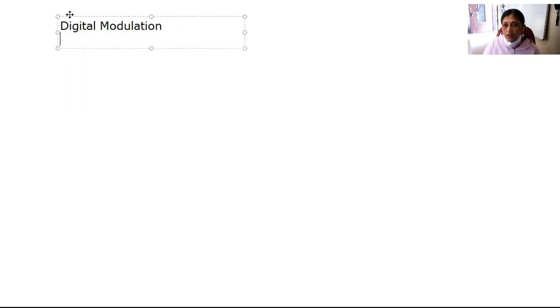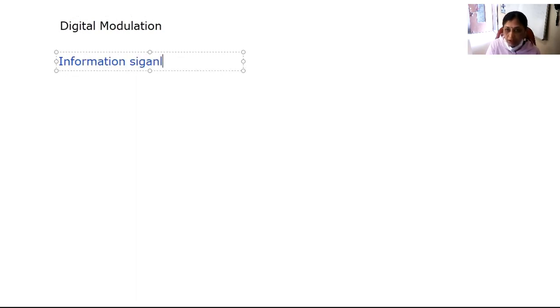Okay, so this is digital modulation. In this type of digital modulation, your information signal is digital. It may be binary, present in the form of zeros and ones.